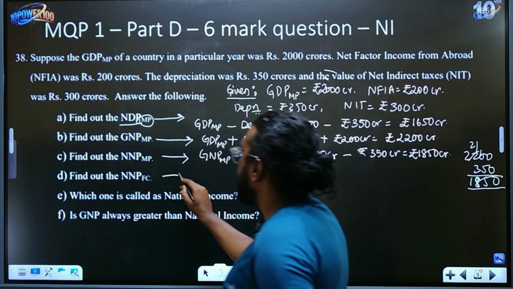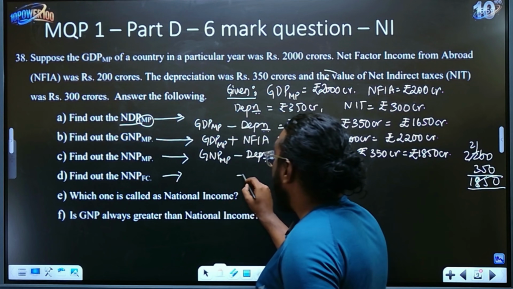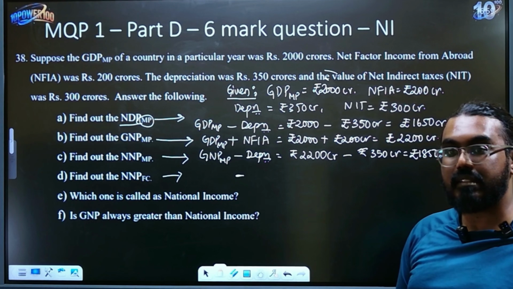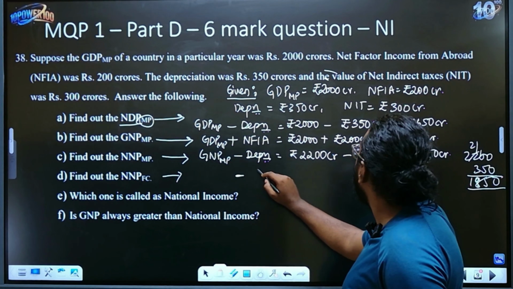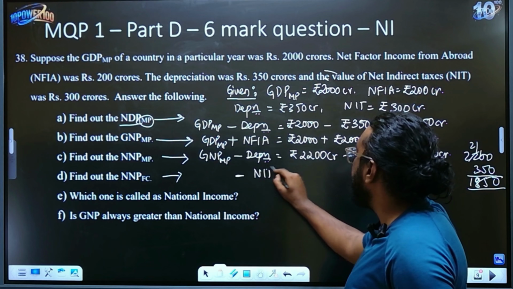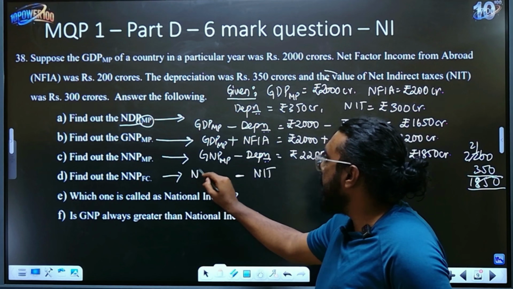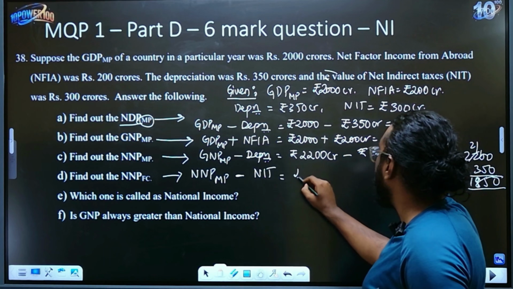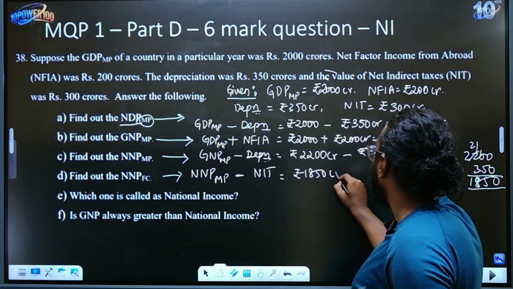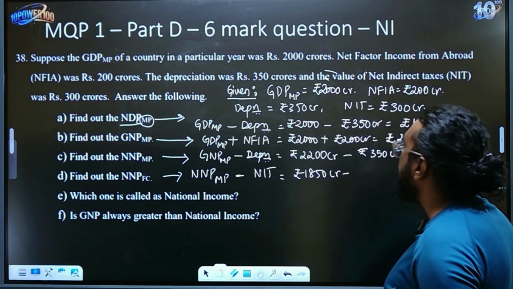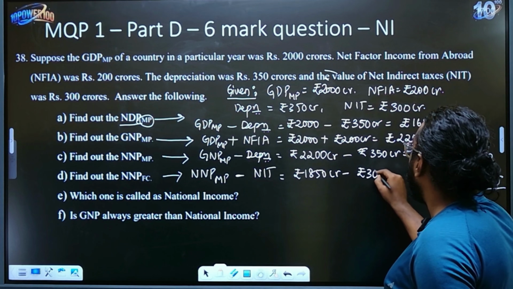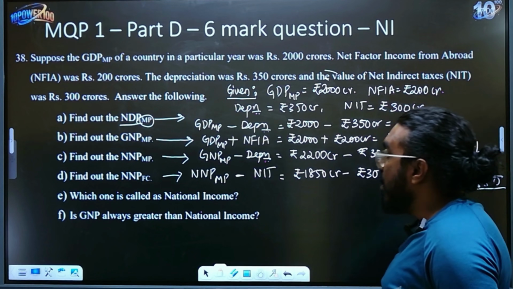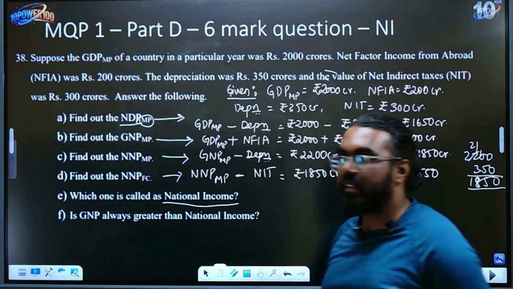Next, NNP at factor cost. If it is factor cost, then what should you be doing? You should always minus indirect taxes. So the net indirect taxes, NIT, will be subtracted from NNP at market price. We already got it now, it is 1850 crores minus NIT, which they have given as rupees 300 crores. If you subtract it, you will get 1550 crores. This is what the question calls national income.